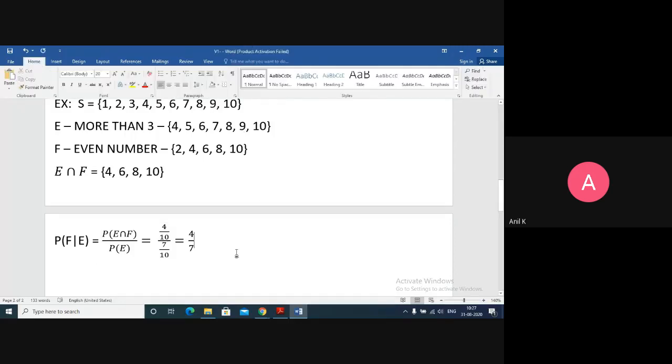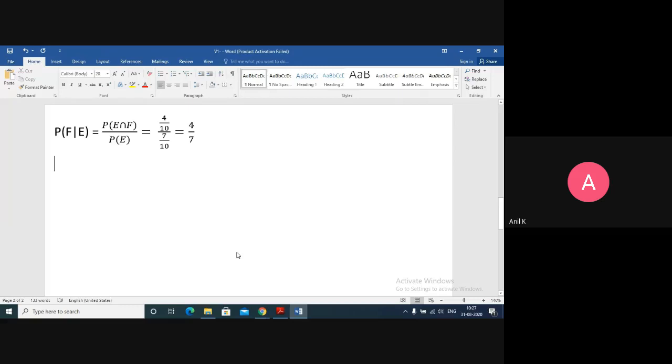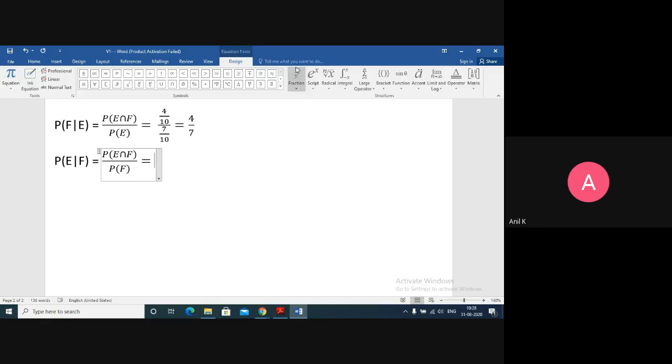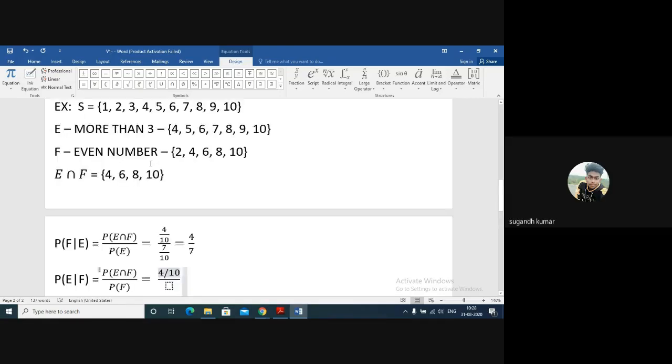Now, let me show you. You don't know in the exam whether I have to take F slash E or E slash F. So let me solve E slash F also, and you will understand what type of mistake you will get here. See, where it will come, control F. So it will come as probability of F, which equals probability of E intersection F, which will remain the same, 4 upon 10. What about probability of F?